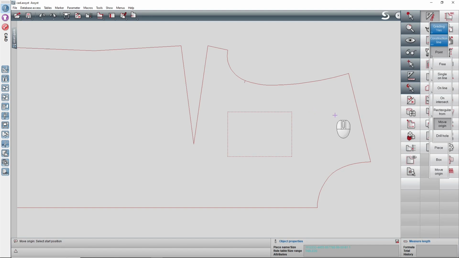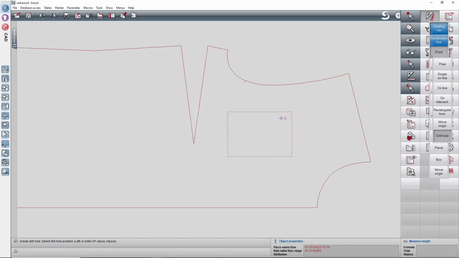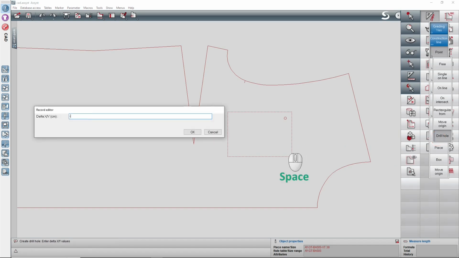Then you can start the function createPointDrillHole. Press the spacebar and indicate the position of the drill hole in reference to the new point of origin. So we can do the same for the other side of the pocket. Start the function moveOrigin and click the corner. Then start the function drill hole and indicate with the space the position of the drill hole in reference to the corner.